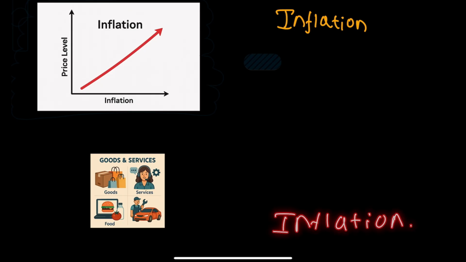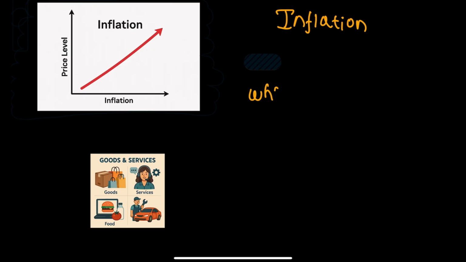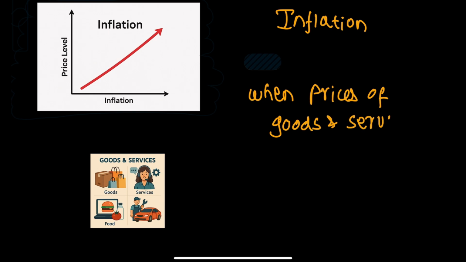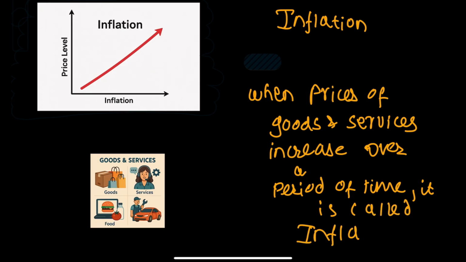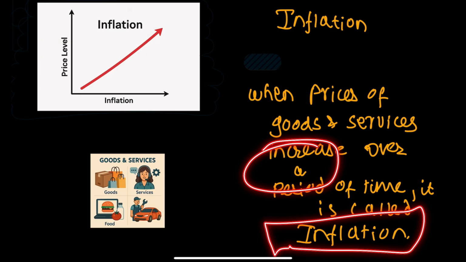तो इन सिंपल टर्म्स वी कैन से दैट व्हेन prices of goods and services increase over a period of time, it is called inflation. I repeat, when prices of goods and services increase over a period of time, it is known as inflation.